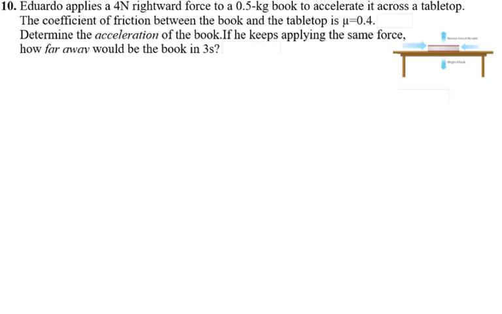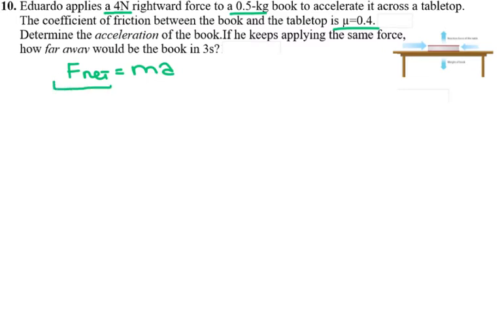You have to determine the acceleration of the book if the person keeps applying the same force, and how far it will travel in 3 seconds if it started from rest. The information given is the force that is applied and the mass of the book. Again, I do F net equals ma. In our case, we also have friction, so the net force is not just the applied force. The person applies 4 newtons, but there is also friction. So your F net has 2 forces.